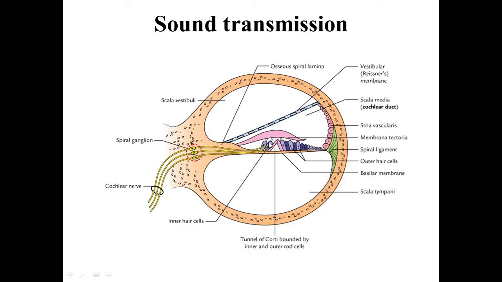We have seen the stereocilia are embedded in the membrana tectoria. So when there is a movement of the hair cells, these stereocilia get bent, and due to the bending of the stereocilia, the hair cells get stimulated and the action potential is induced in the neurons of the cochlear nerve.